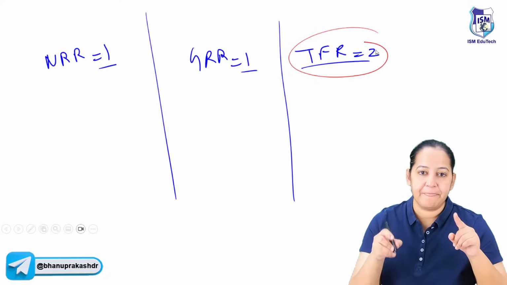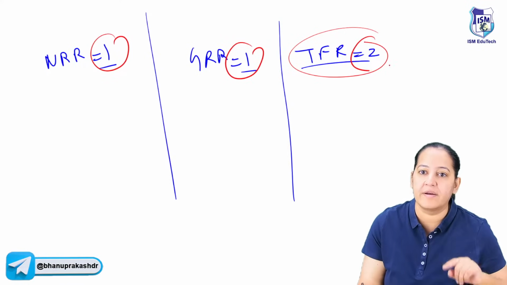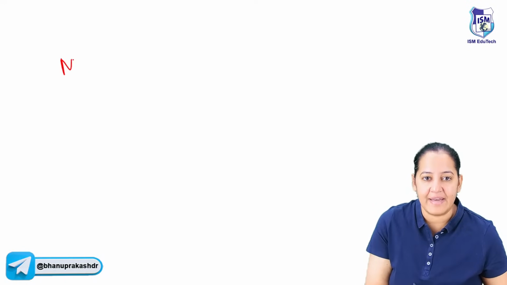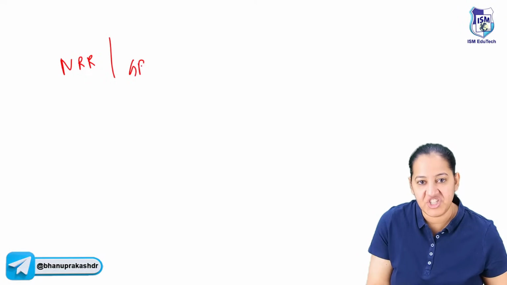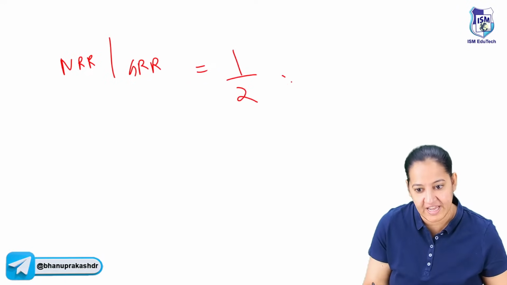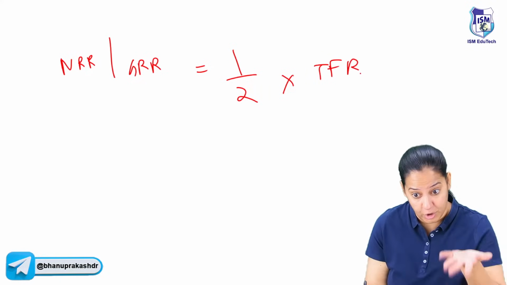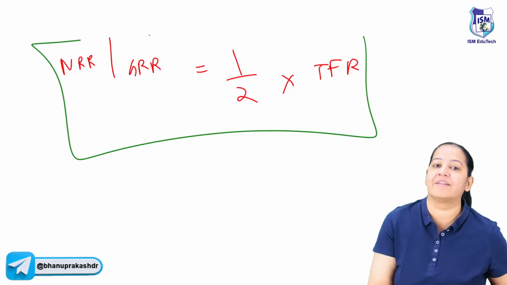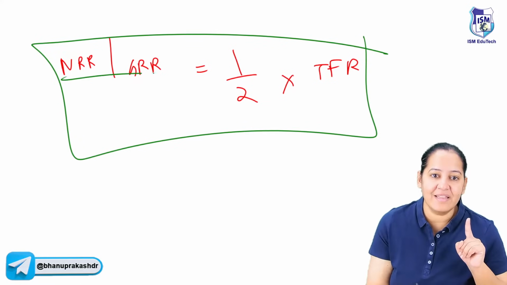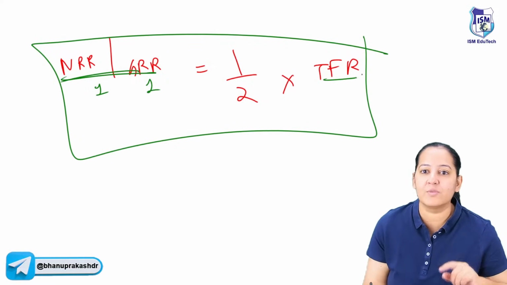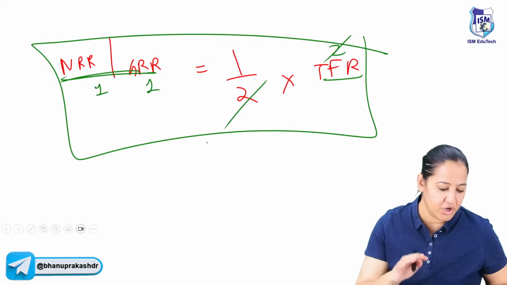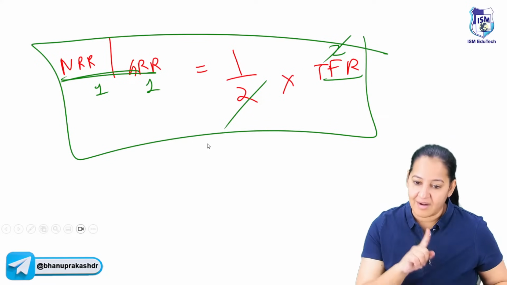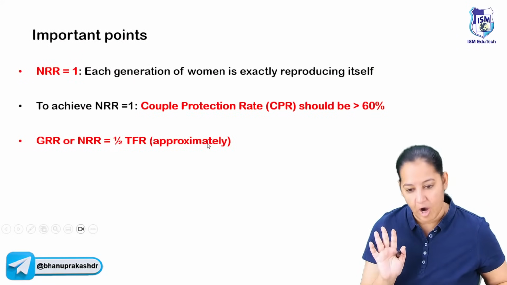So you see the value here, it's 1, here it's 1, here it's 2. So can I say that NRR or GRR is equal to half of TFR? It's a question. Mark it. Yes, learn it. Ideally, because this value should be 1 and this value should be 2, the 2 will cancel out and it is 1. So please learn NRR and GRR is equal to half of TFR. How many of you got it?